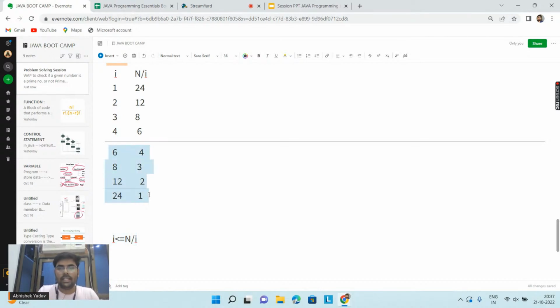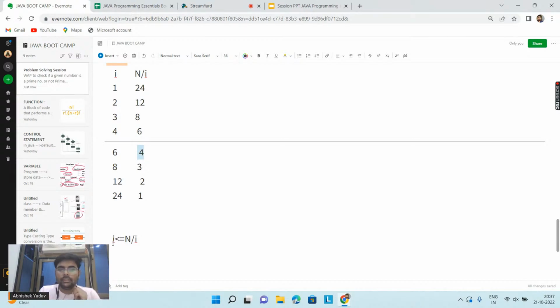So that's why I have written this line here: when my first factor becomes greater than the second factor. Here you can see the first factors are smaller than the second factor. The moment my first factor becomes greater than the second factor, I am getting the repetition of common factors, right?